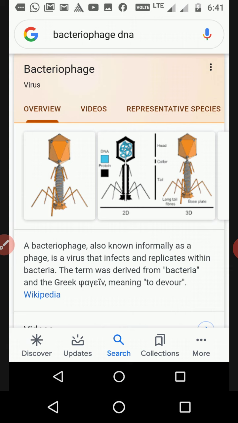DNA is a long polymer of deoxyribonucleotides. All the DNA are called long polymers of deoxyribonucleotides.